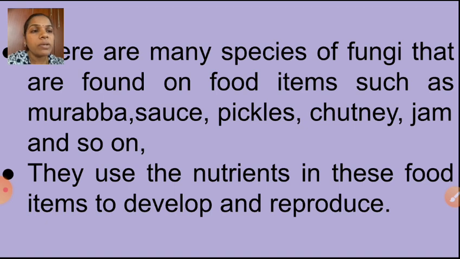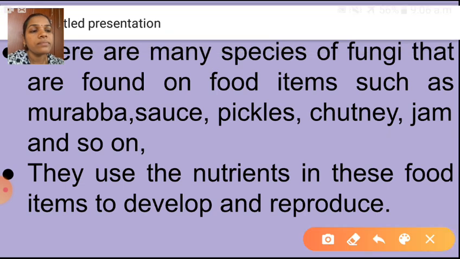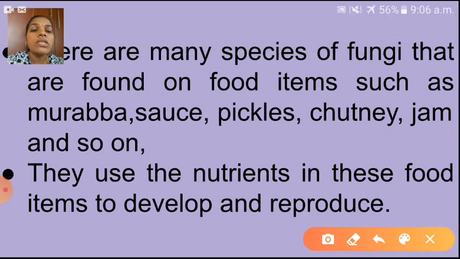There are many species of fungi that are found on food items such as murabba, sauce, pickles, chutney, jam, and so on. They use the nutrients in these food items to develop and reproduce.